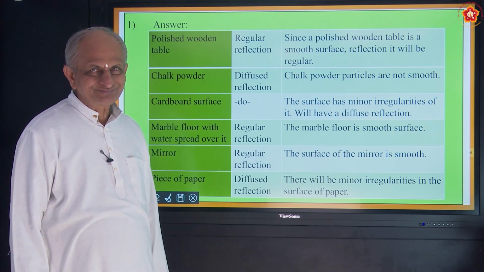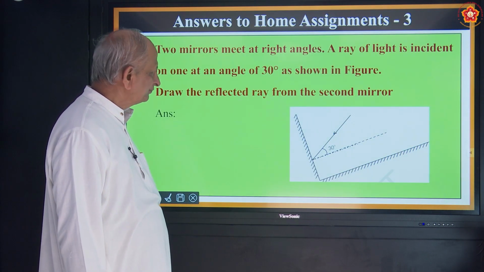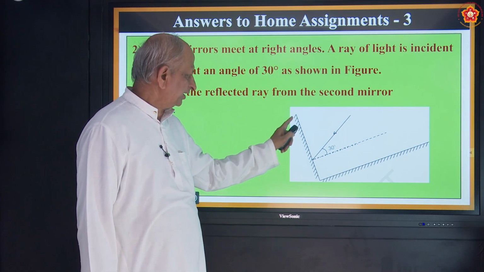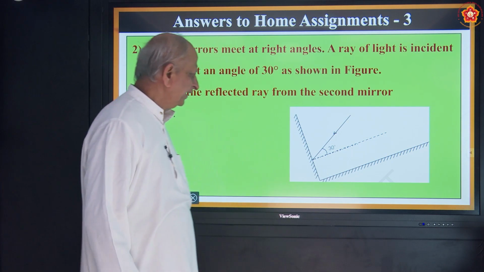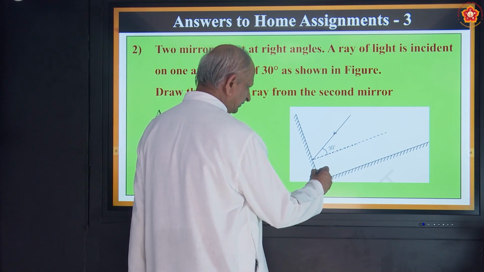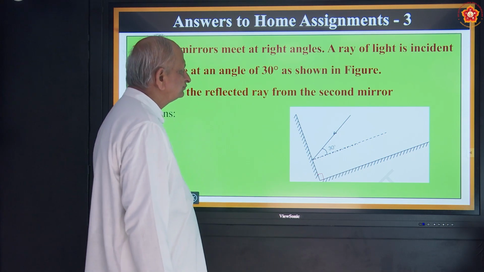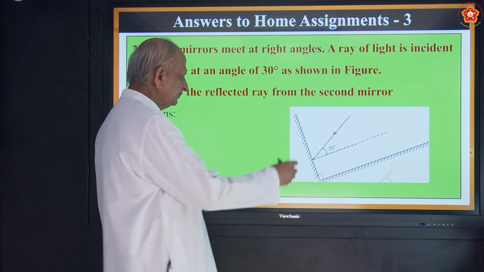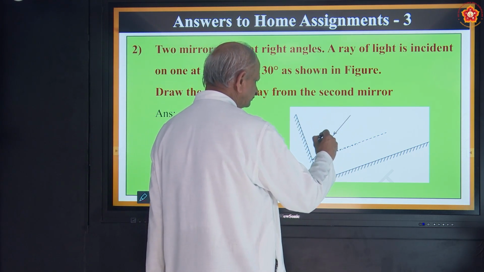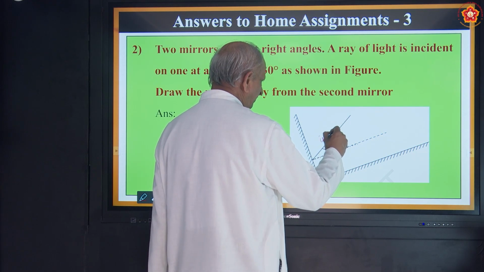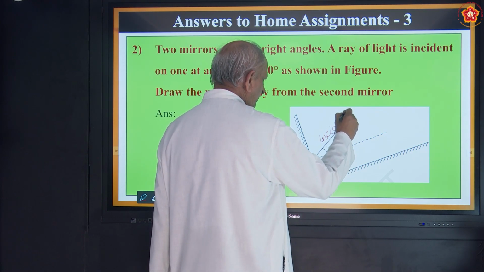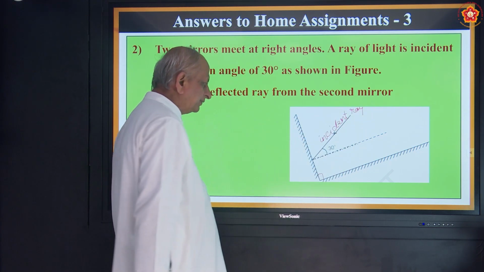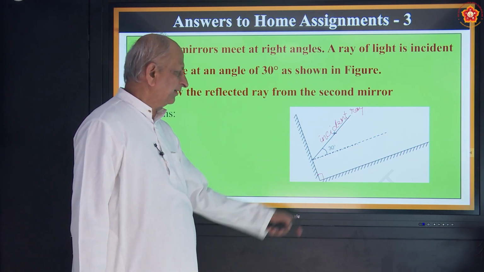Taken down? Okay, let us pass on to the second one. Two mirrors meet at right angles. So these are the two mirrors kept at right angles. That means this angle is 90 degrees. A ray of light is incident on one at an angle of 30 degrees. So this is called the incident ray, the ray which enters the mirror. You have to show it by an arrow mark. So this falls on the first mirror here.